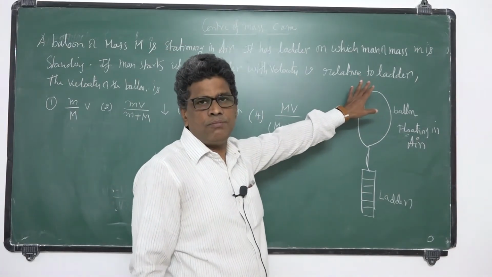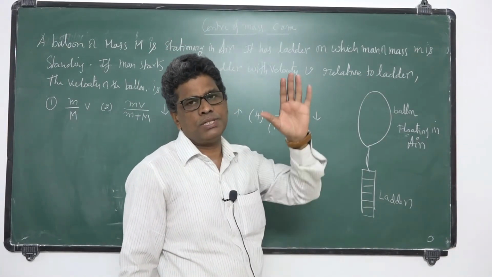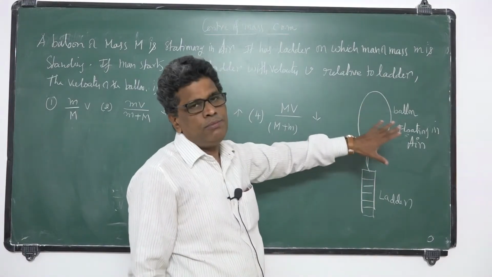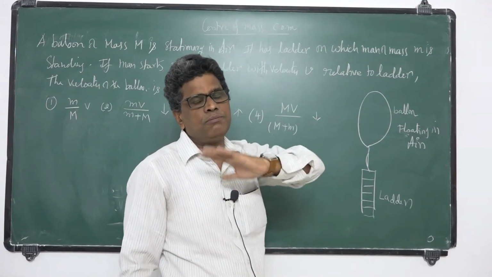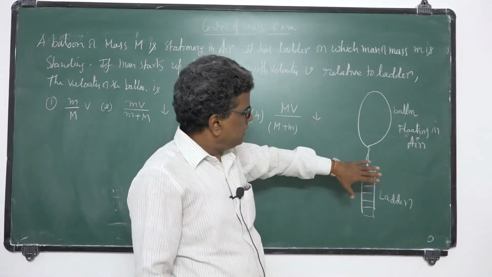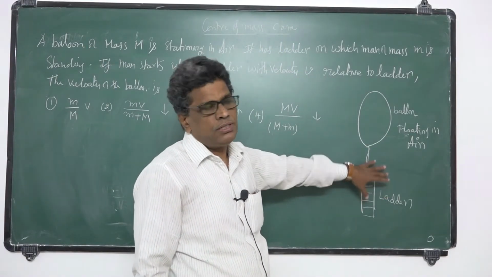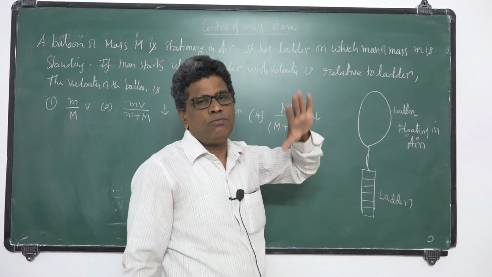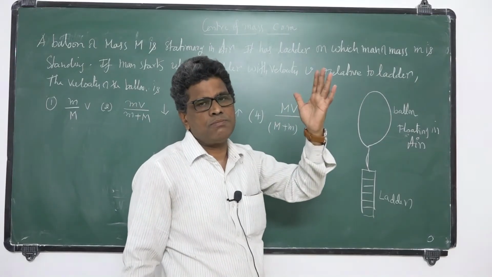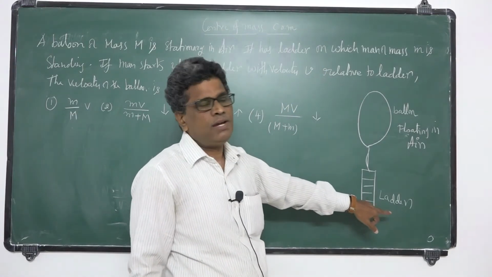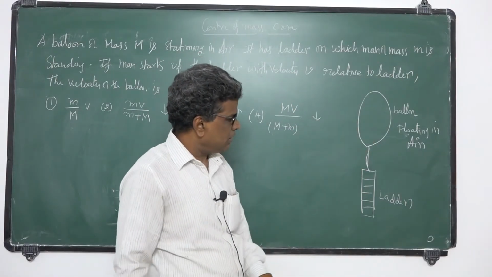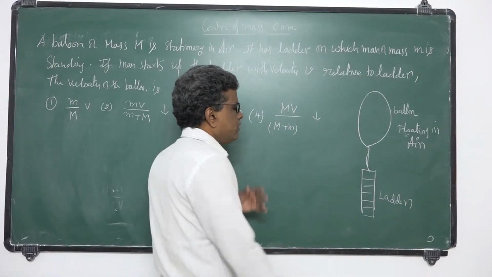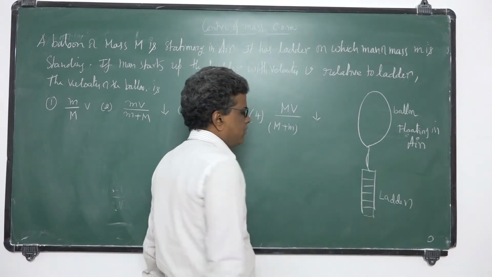Let it be a hydrogen balloon. A balloon filled with hydrogen floats in air. There will be an upthrust force acting on the balloon, because of which it rises up. If some load is attached to it, when the force of buoyancy, that is upthrust, balances the weight, it remains stationary. So this balloon is floating in air, and a ladder is connected to it.